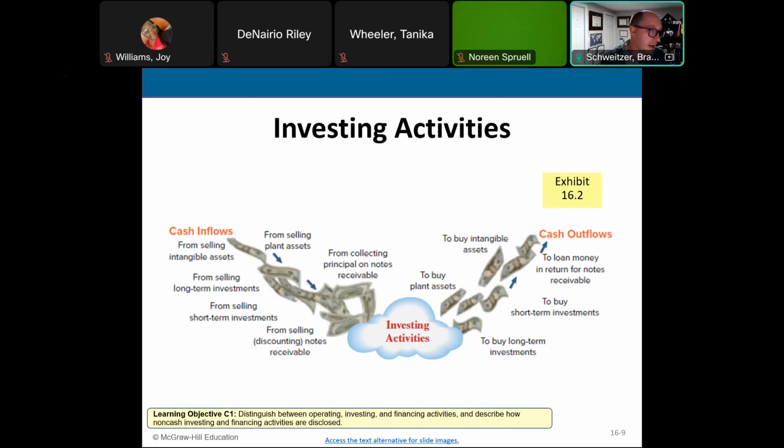On the investing side, the cash coming in comes from the sale of property, plant, and equipment, and other things like intangible assets and that kind of thing. Then we got cash going out of the business. We got purchasing property, plant, and equipment, other long-term investments, maybe even some short-term investments, those types of things.